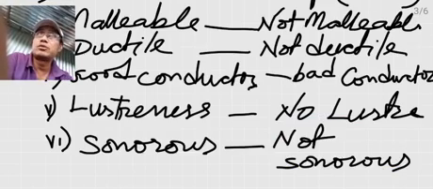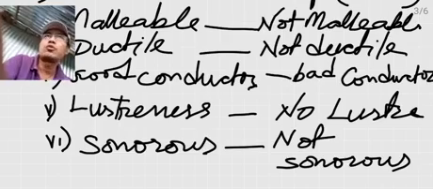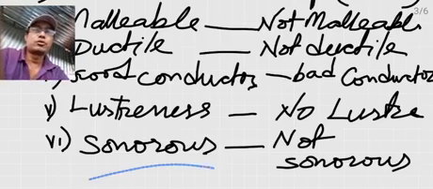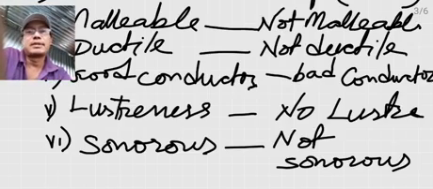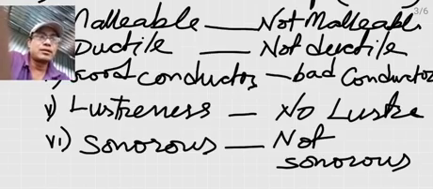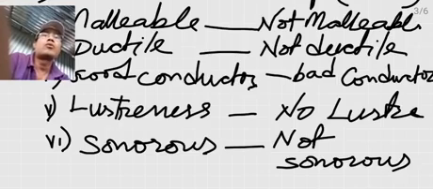Whenever you strike a surface of wood, etc., it will produce a dull sound, no ringing sound is there. And when you strike a metal surface like iron or anything made of metal, any utensils you can use, when you strike it, it will produce a ringing sound.